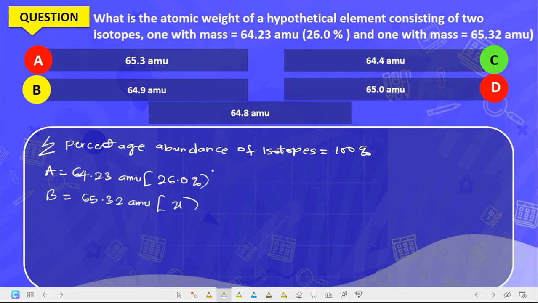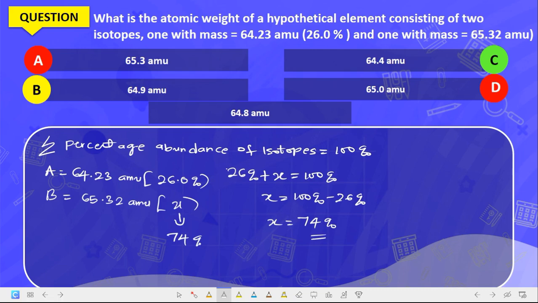But we say the sum of all the abundances must be 100. So the sum of 26% plus the unknown, which is X, must be equal to 100%. So X will be 100% minus 26%, which is 74%.